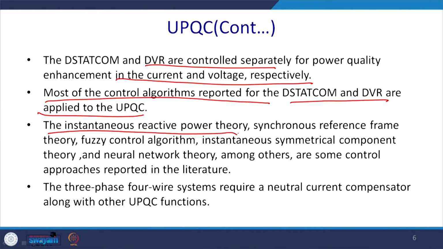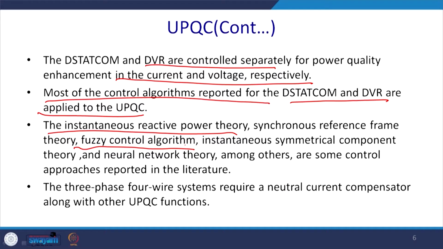For example, a famous theory, the instantaneous reactive power theory, was proposed by Akagi in 1984, so it is already 35 years old. Then the synchronous reference frame theory was mostly proposed by Deepak Divan and others. Thereafter we have soft computing based algorithms, that is fuzzy logic algorithms, and a little later Akagi and Nabae proposed the instantaneous symmetrical component theory.